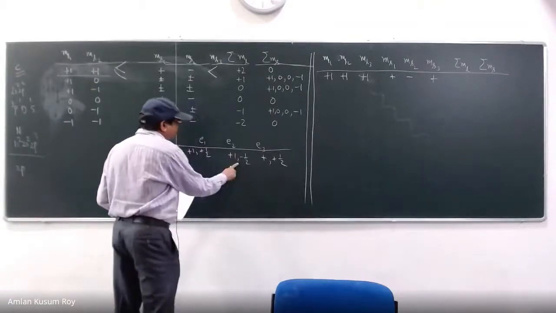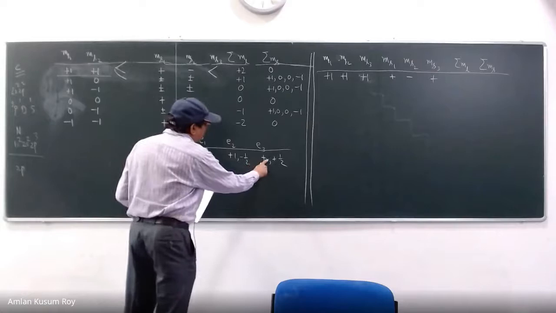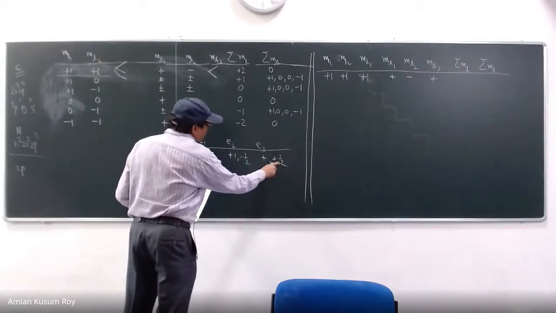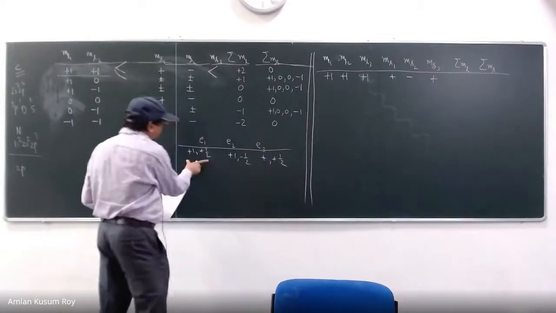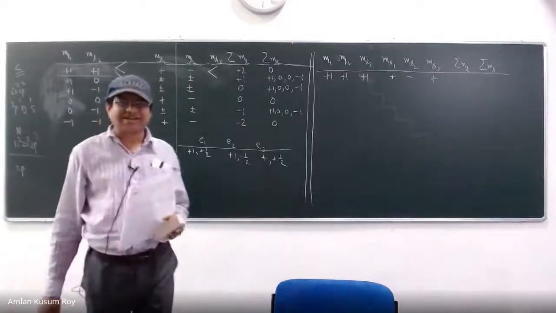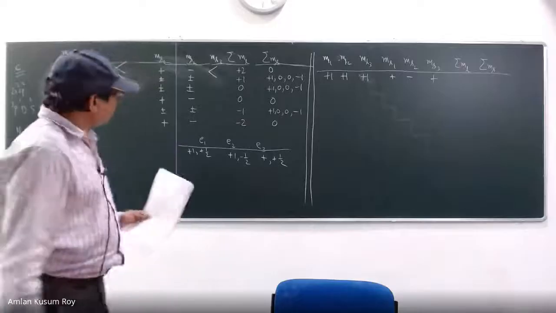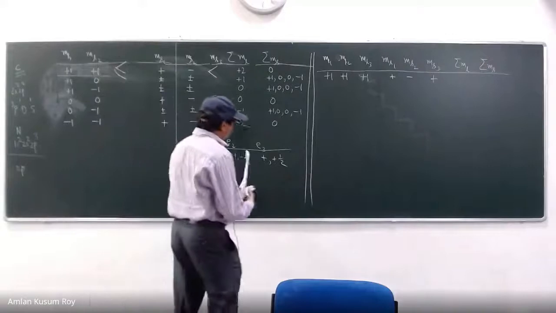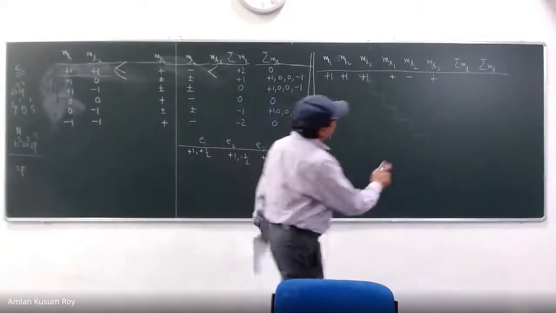So it is okay. But what about here? I see that there is a plus, there is a minus. Don't you think that this is same as electron 1? Yes. So can I take? No, this combination I can't do. So you said that this plus I cannot write.